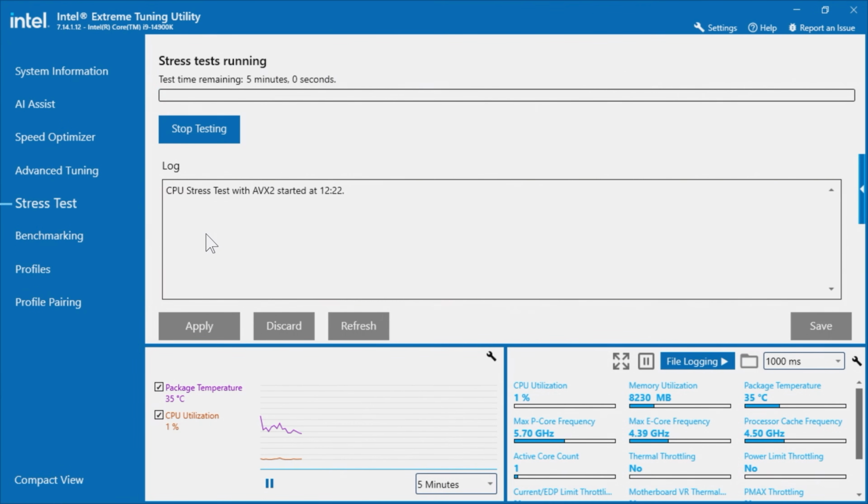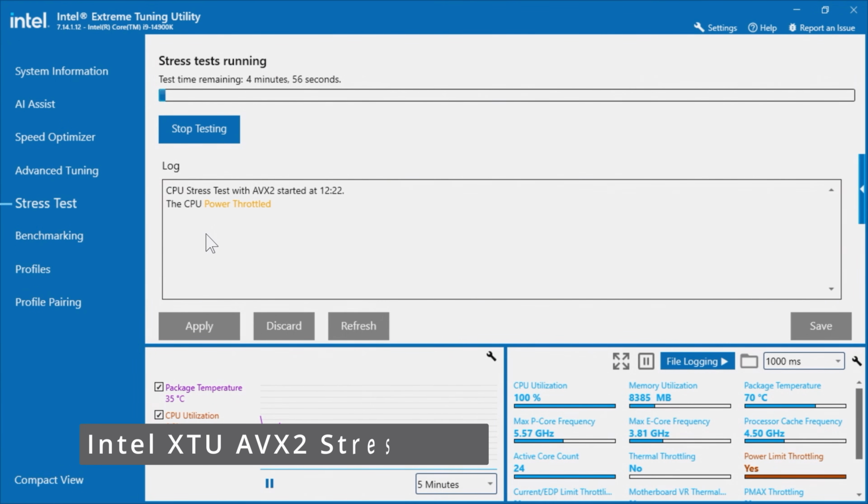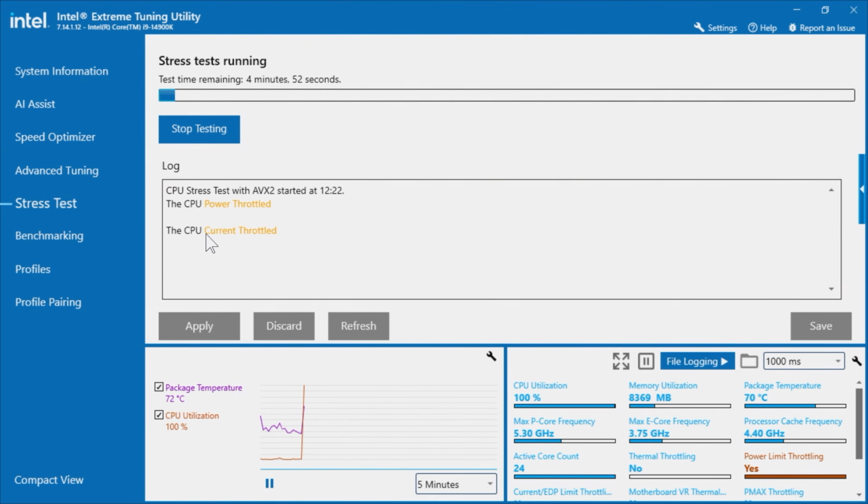So we're going to move on to a stress test, and this is the Advanced Vector Extensions 2 stress test on the Intel XTU application. In case you're wondering what the AVX2 test is, AVX2 is a heightened CPU state which puts the processor under much more strain and performance.